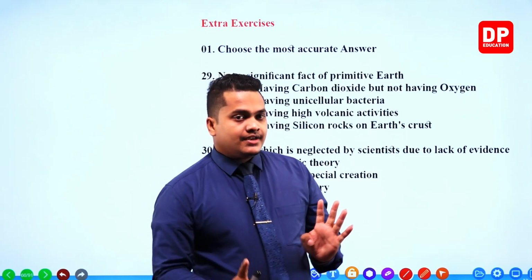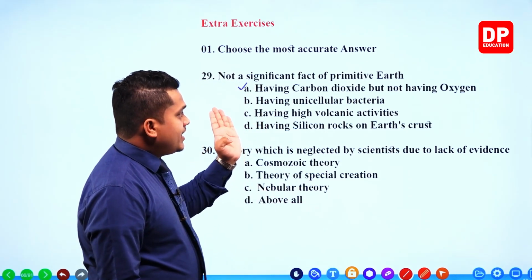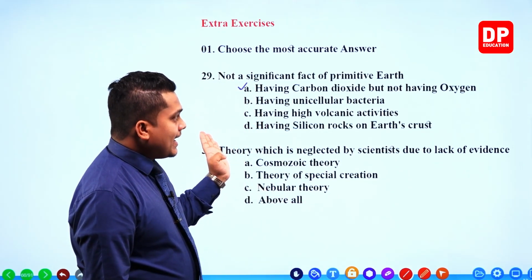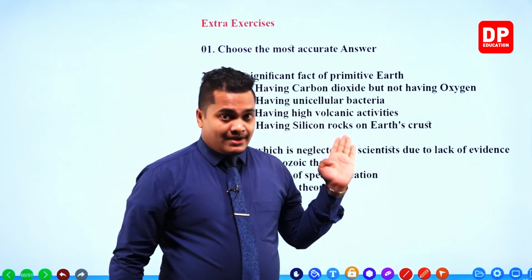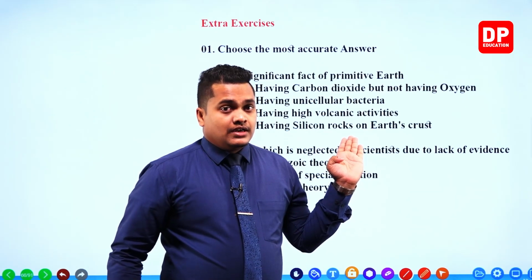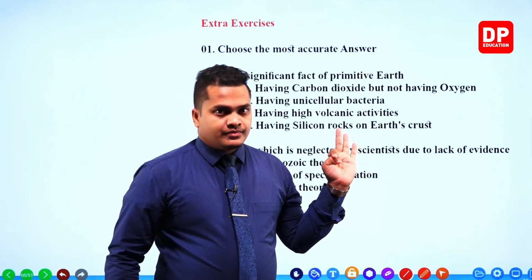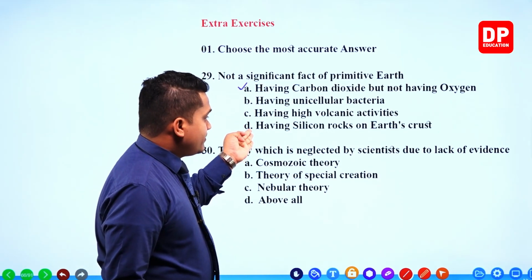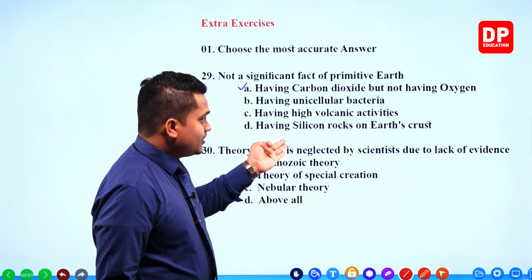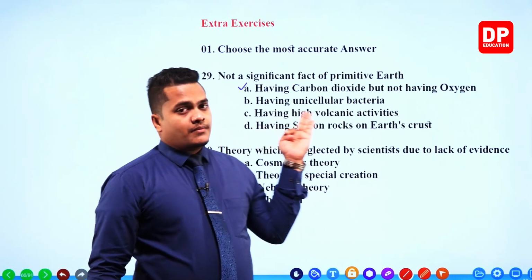The atmosphere had carbon dioxide, but the atmosphere of the primitive earth didn't have oxygen gas. Correct. The crust of the earth was created from silicon rocks.